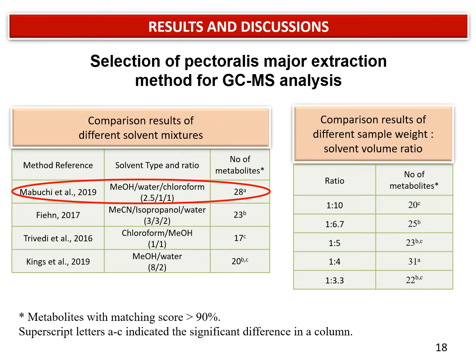In this study, the method is further compared with different sample weight to solvent volume ratio. The ratio 1 to 4, which produced the highest number of metabolites with 90% similarity, is selected in this study.